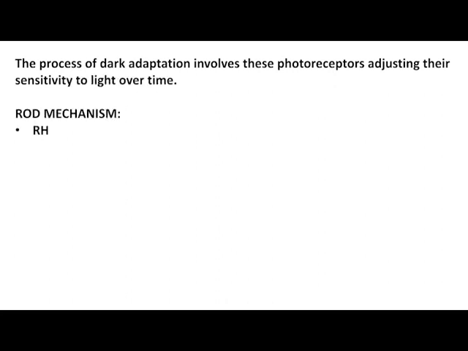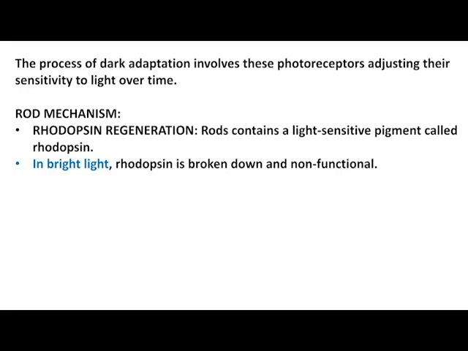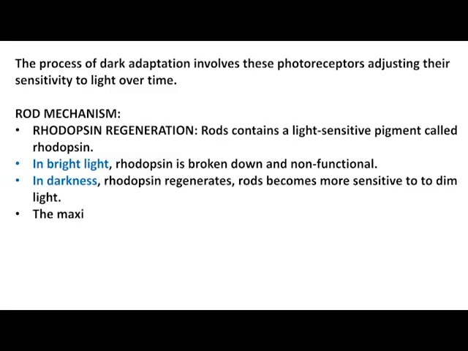Rod mechanism, rhodopsin regeneration. Rods contain a light-sensitive pigment called rhodopsin. In bright light, rhodopsin is broken down and non-functional. In darkness, rhodopsin regenerates and rods become more sensitive to dim light. The maximum duration of dark adaptation is about 20 to 30 minutes.